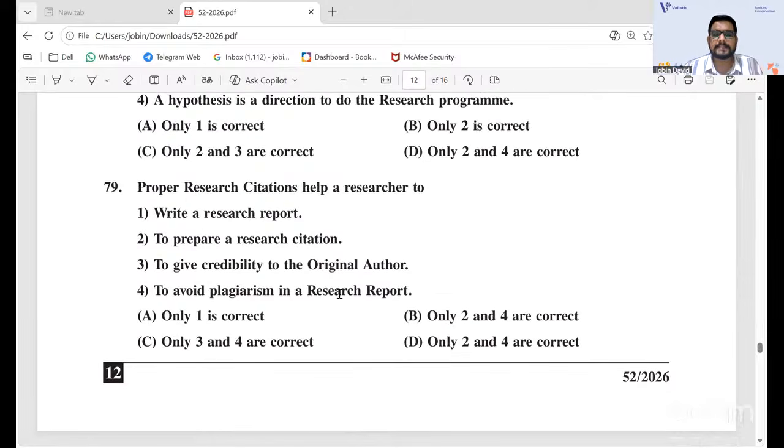Proper research citations help a researcher to dash. Write a research report, prepare a research citation, give credibility. Obviously, to give credibility is there, because of proper research citations. And by giving research citations, you can avoid plagiarism also. So 79C, that is the correct answer given in the answer key also, 3 and 4.